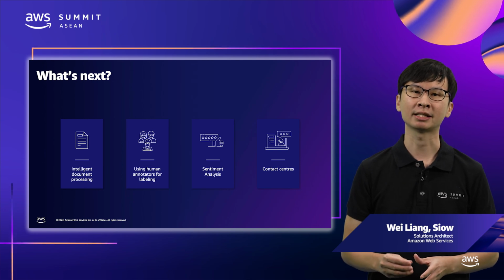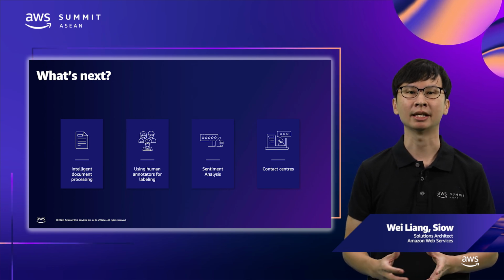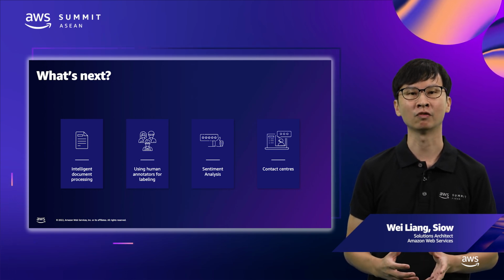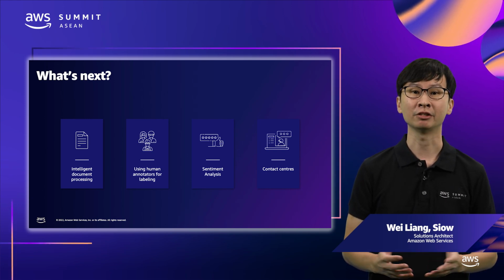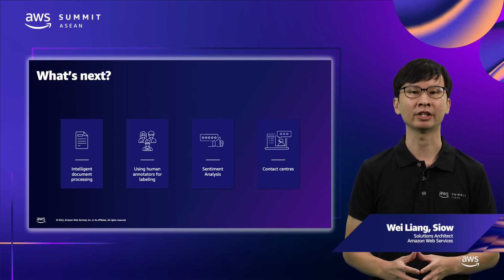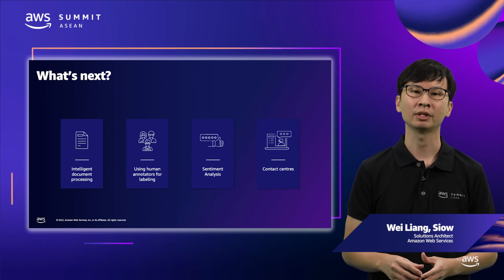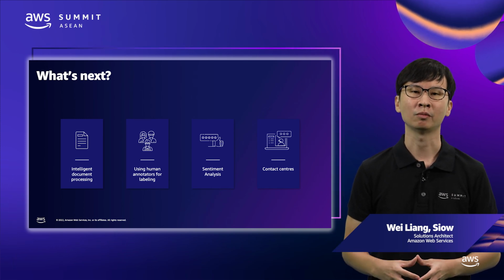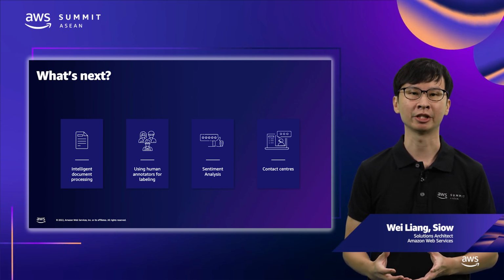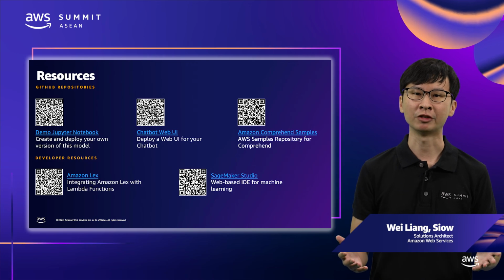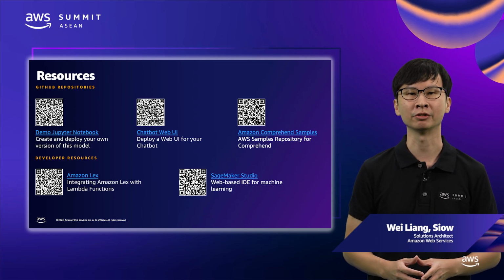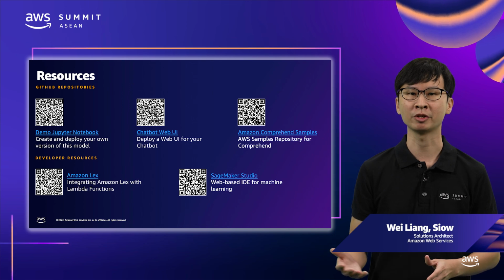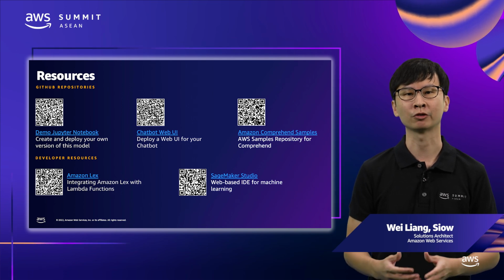You can also get sentiment analysis out of text and integrate it with Contact Center to provide a self-service call center experience. For various other use cases, you can explore the use of AWS AI services to build and deploy a model quickly without any in-depth machine learning knowledge. These are some of the resources that we use in this session that can help you get started in building your own solution. You can also access a copy of the notebook used in this demo for creating your own version of this model.